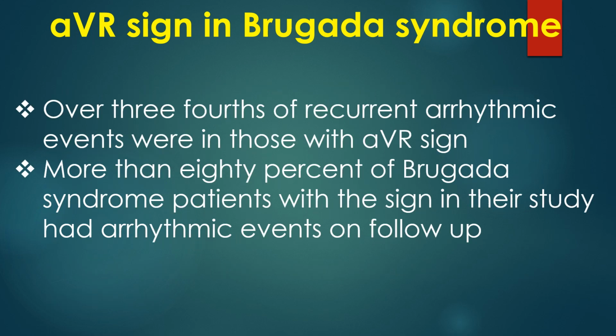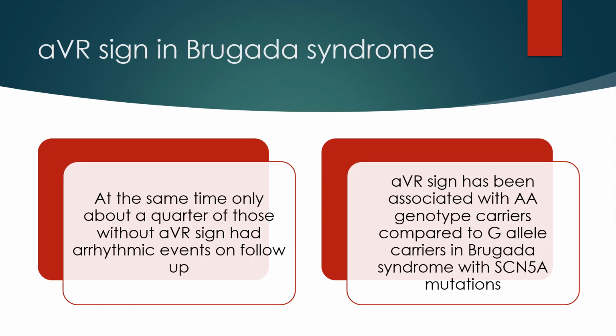Over three-quarters of recurrent arrhythmic events were in those with AVR sign. More than 80% of Brugada syndrome patients with the sign in their study had arrhythmic events on follow-up. At the same time, only about a quarter of those without AVR sign had arrhythmic events on follow-up. AVR sign has been associated with AA phenotype carriers compared to G allele carriers in Brugada syndrome with SCN5A mutations.